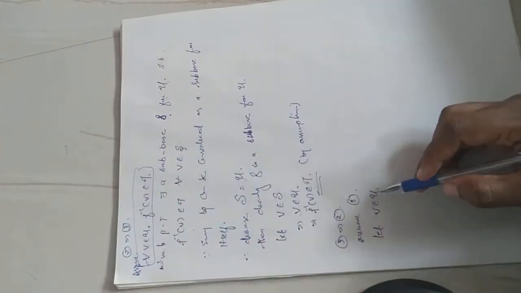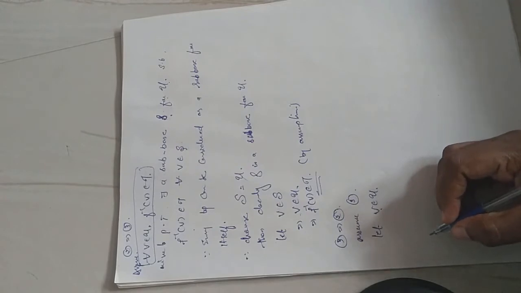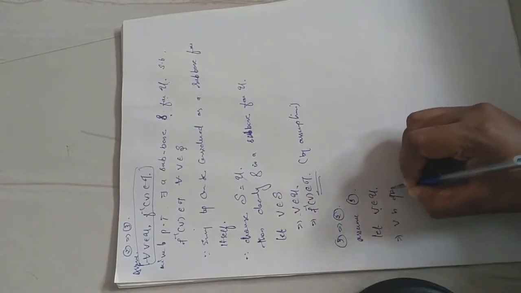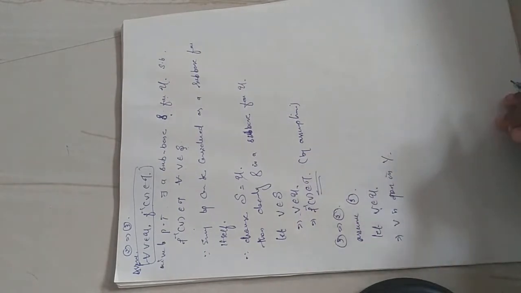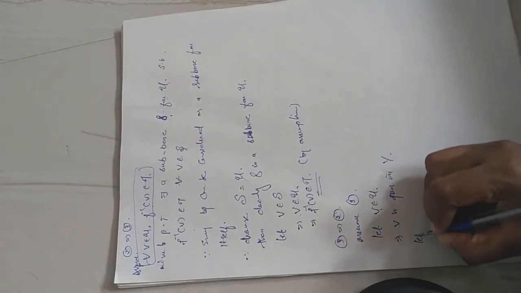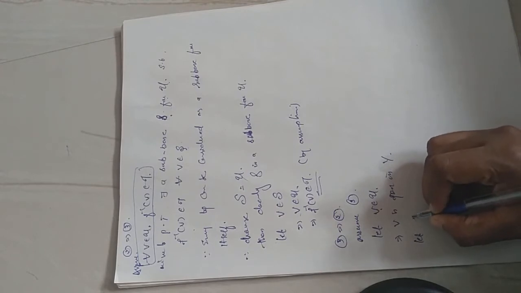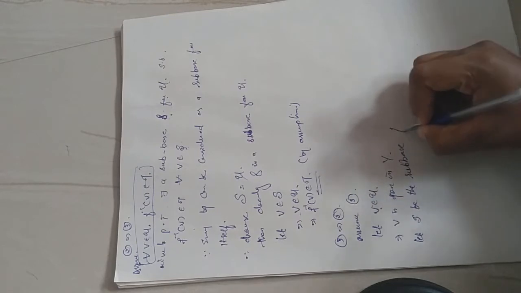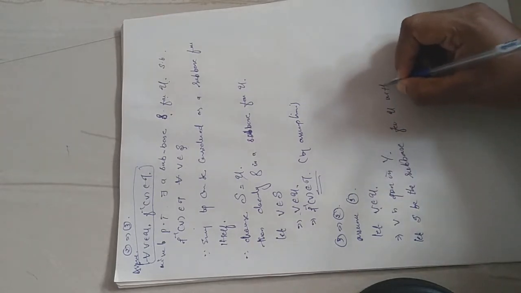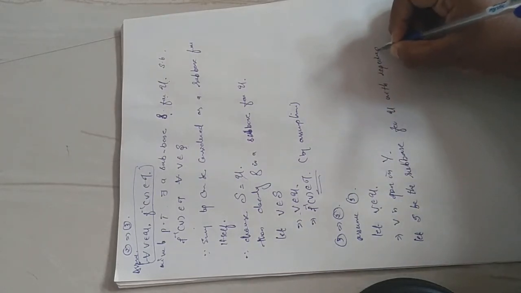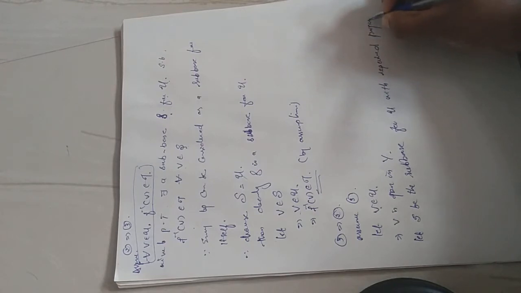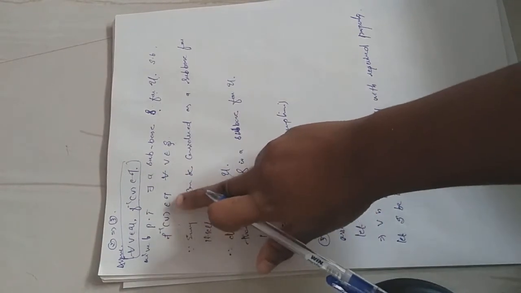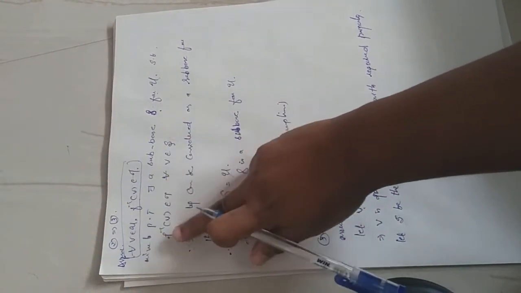Okay. Let V belong to U. So which means V is open in capital Y. And let S be the subbase for U with the required property. With the required property, I take the subbase as S. It has the property that for every V in S, F inverse of V belongs to tau.